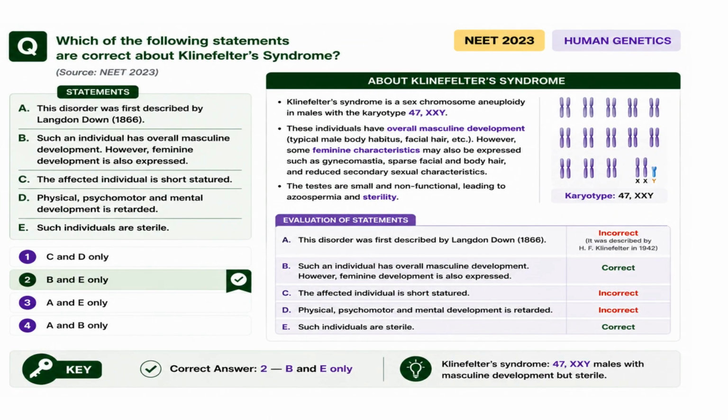Klinefelter's syndrome involves 47, XXY males. They have overall masculine development, but also express some feminine characteristics like gynecomastia. Affected individuals are sterile. Thus, statements B and E are correct.